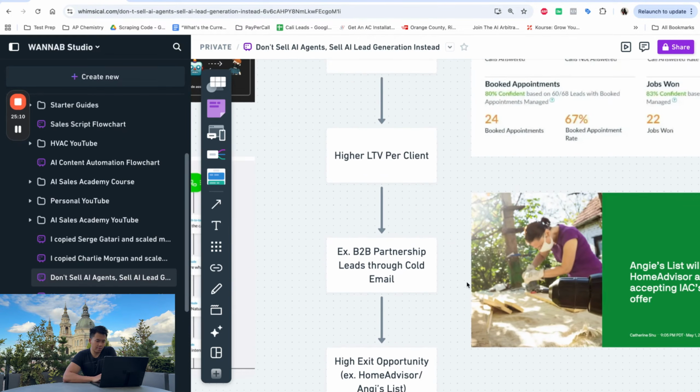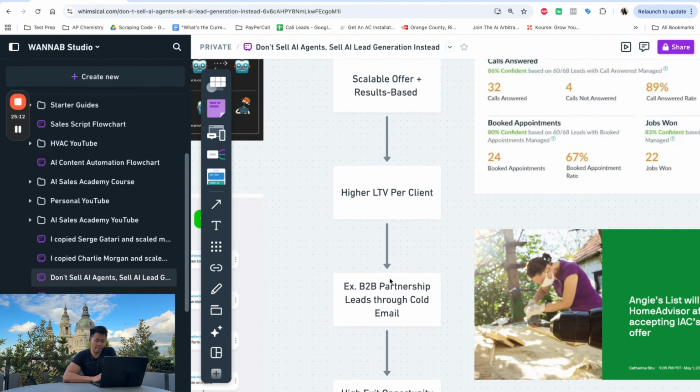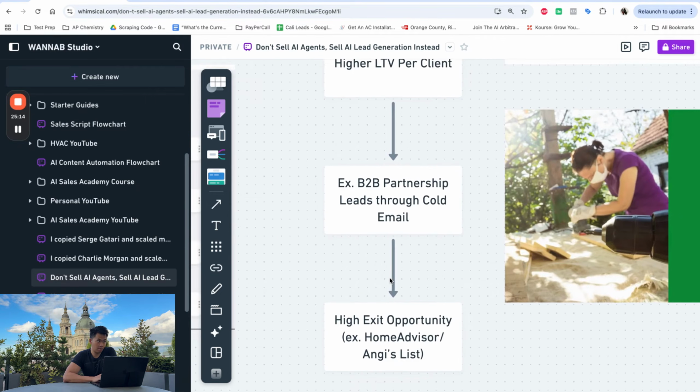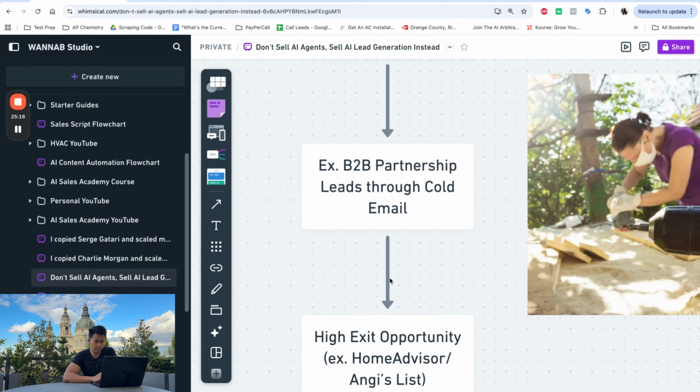And so I'll give you an example. Let's say you're not running paid ads. I have a friend, he set up an automation. He sells B2B partnership leads to home service businesses. So he has cold email infrastructure set up. For every business that wants partnership leads, he just plugs in the website. The automation will scrape the company's business to understand what type of leads it wants, right?